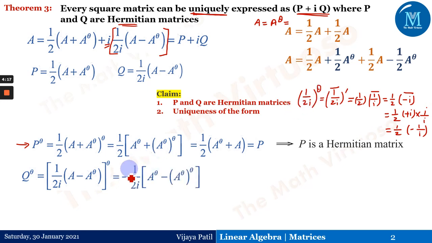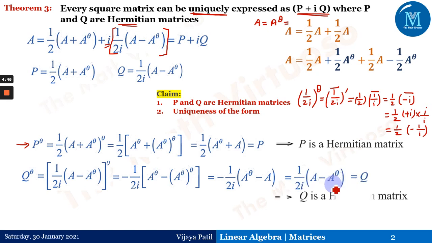The same thing I have told you here, that is minus 1 upon 2I (A to the power theta minus A) to the power theta. So this minus sign is coming from this 1 upon I. So this 1 upon I to the power theta becomes minus of 1 upon I, right? And this is the explanation I could give you here. And again, A to the power theta will give me the same A. Taking the minus sign inside, I will get 1 upon 2I (A minus A to the power theta), which is nothing but Q.